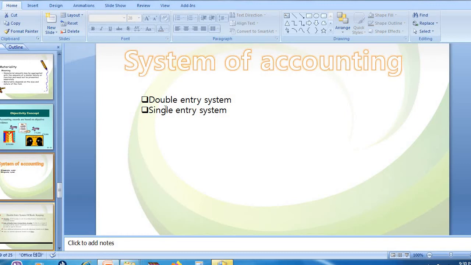So in fact this is not a system. It lacks uniformity. If they maintain this particular system, sometimes they are going to record all the aspects, sometimes not. That is what single entry system is, which does not have uniformity. You understood, right? For example, there are some transactions where only one effect will be recorded. That means if an asset is purchased in cash, only the acquiring of the asset will be recorded. The payment aspect will not be shown.